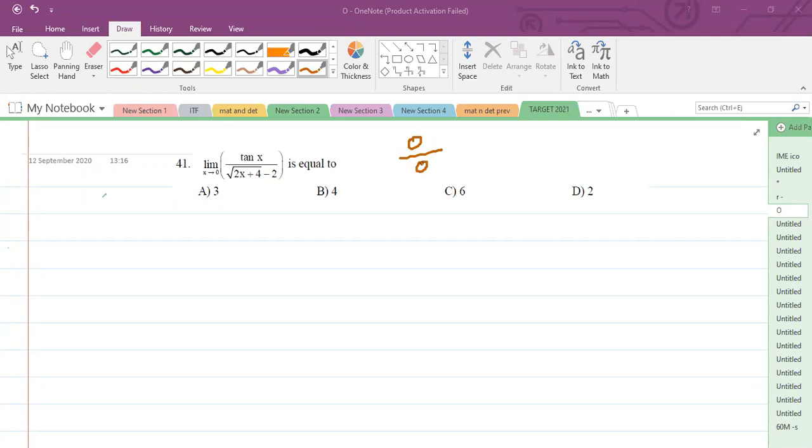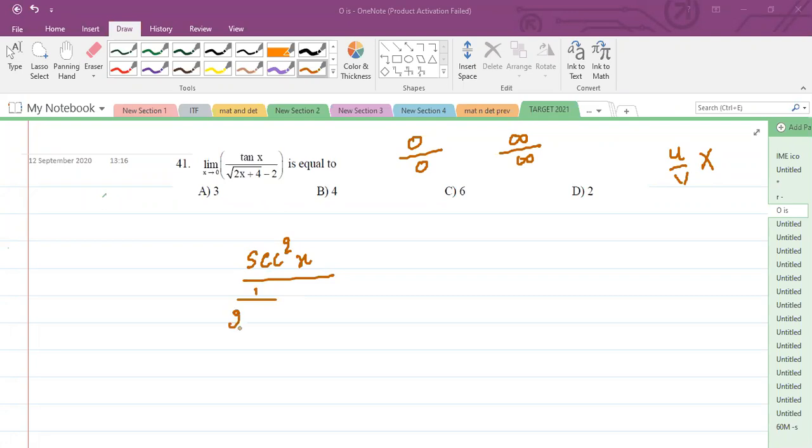For these indeterminate forms, how to evaluate the limits? You need to differentiate numerator and denominator separately. This is L'Hospital rule, a shortcut we use for finding the limits of 0 by 0 form or infinity by infinity form. Now if I differentiate tan x, it will be sec square x. If I differentiate the denominator separately, you should not apply the u by v rule. You need to differentiate numerator and denominator separately.